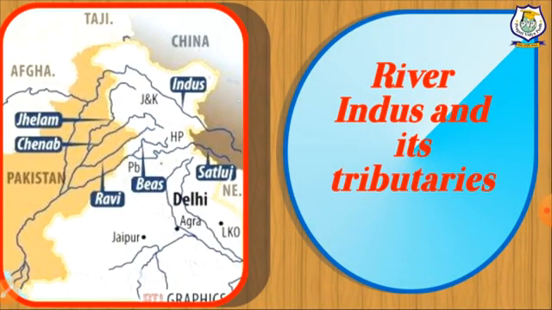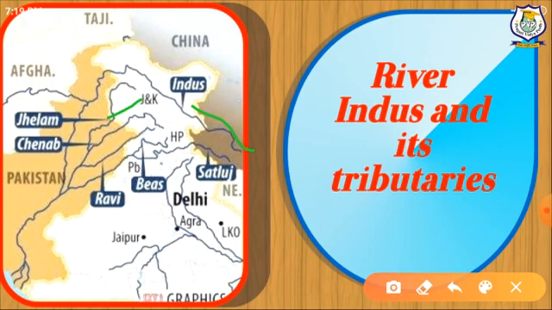So here we will see on the map the place of origin of these tributaries. The Mansarovar is the place of origin of river Indus, that is the main stream. Now we will talk about the tributaries. For Jhelum, the place of origin is Jammu and Kashmir.